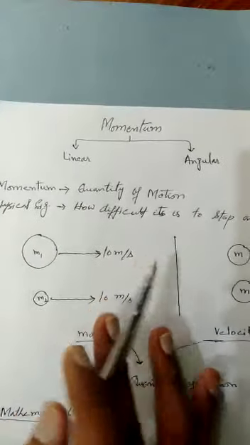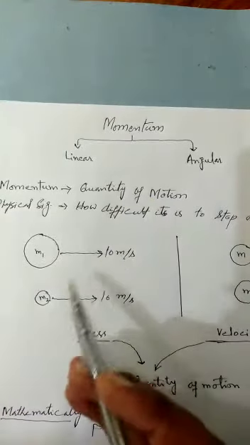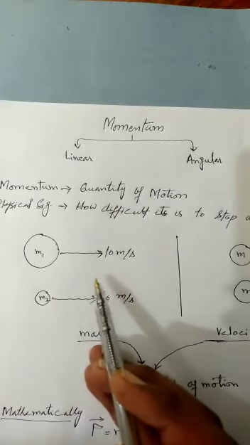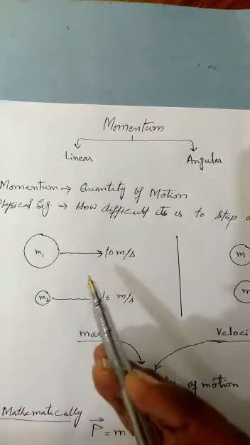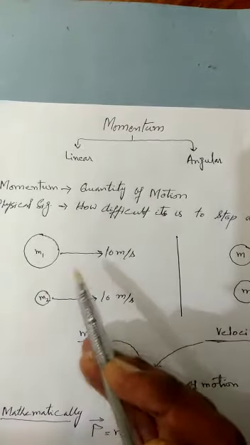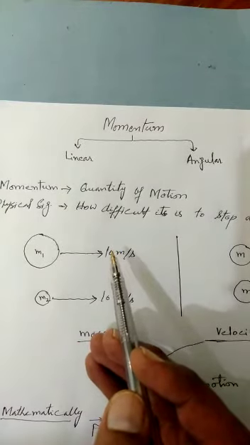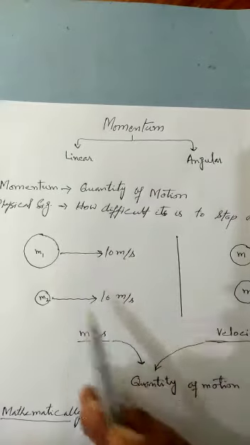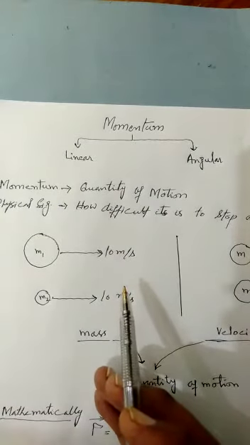Now, what is momentum? Momentum is actually the quantity of motion. We know that objects are moving in our daily life, so they have some momentum. A moving car, aeroplane, bus, motorcycle, each and everything that is in motion must have some momentum. Even our earth is moving, so we are moving along with the earth. So we also possess some momentum with respect to the sun.